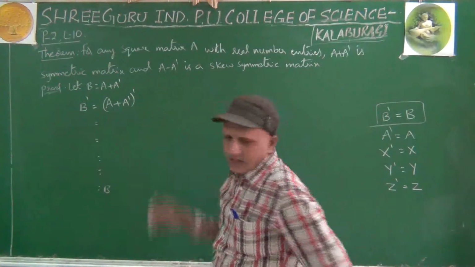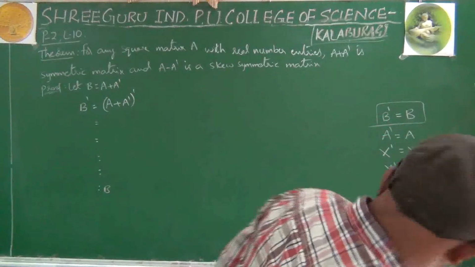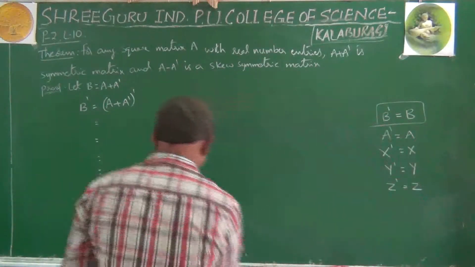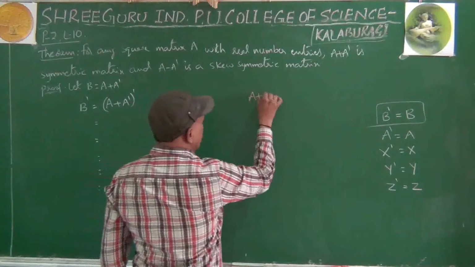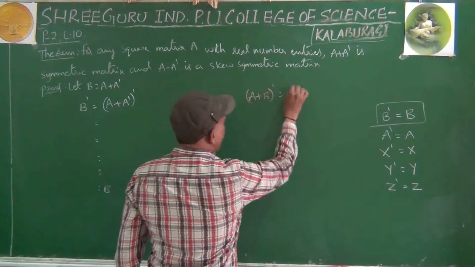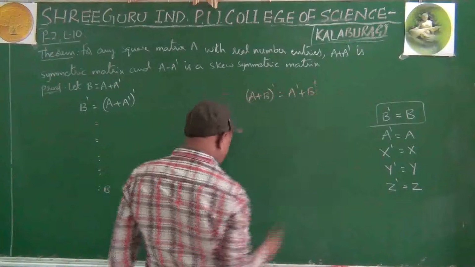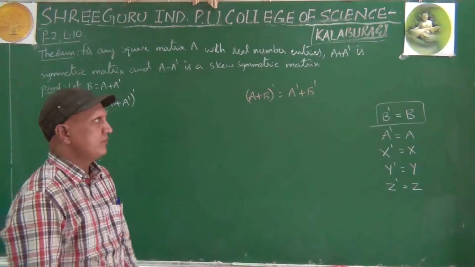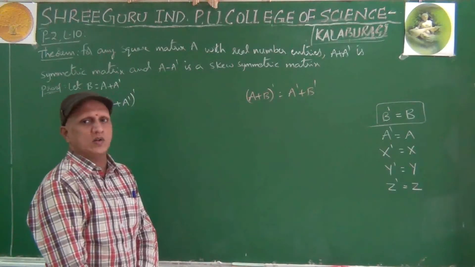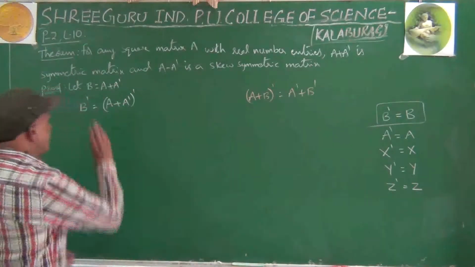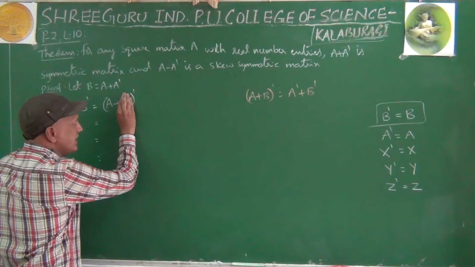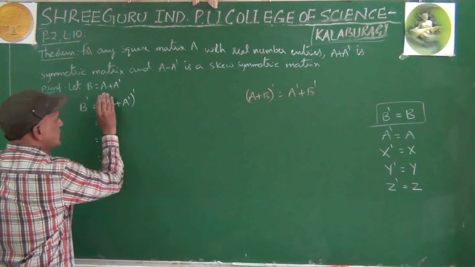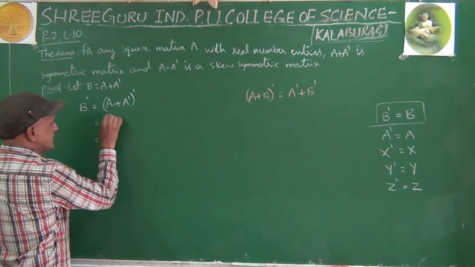This is in the form of A plus B whole dash. In the last class we have learned the property: A plus B whole dash equal to A dash plus B dash. Here the second matrix is A dash.